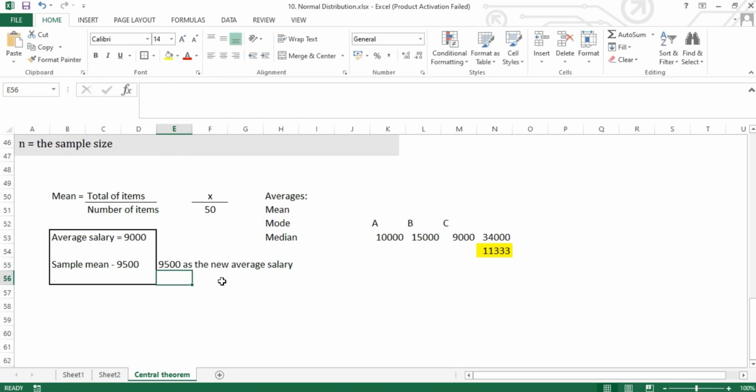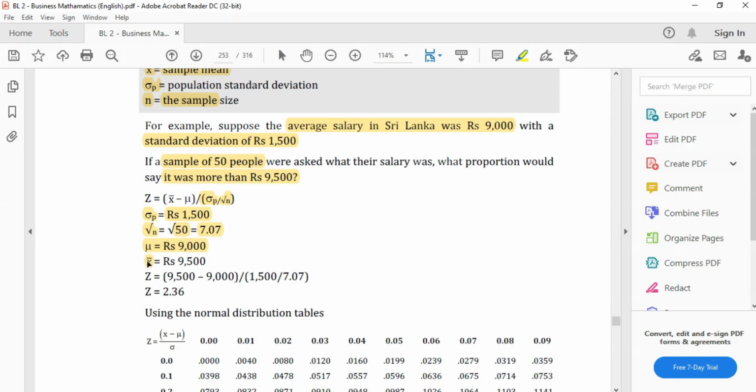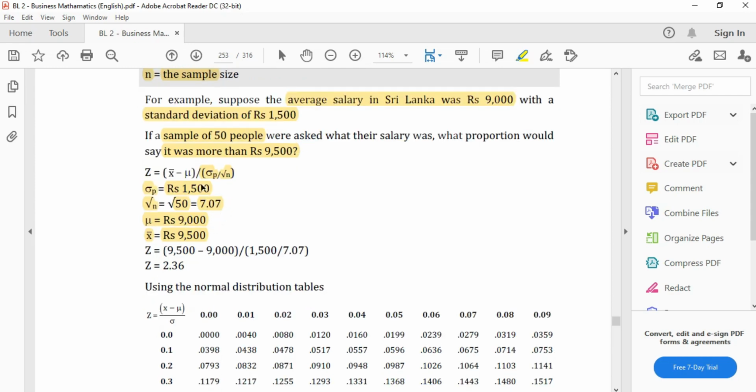And the question they are asking is, how many people will have an average salary of 9,500? That's why they mentioned the sample mean equals 9,500 rupees. Now we found all the variable items. Substitute these numbers into the formula.